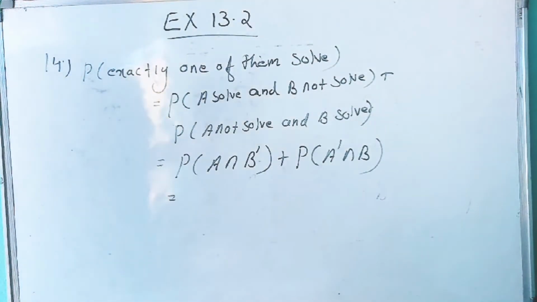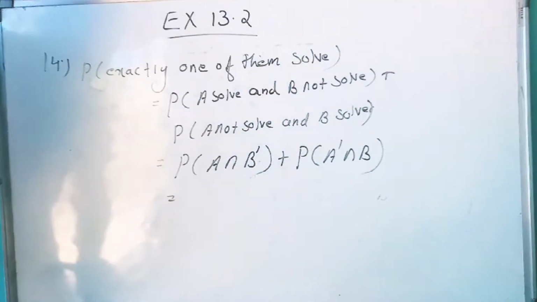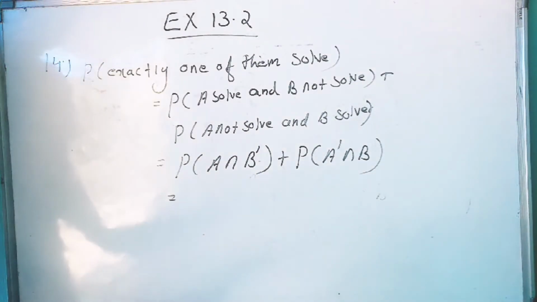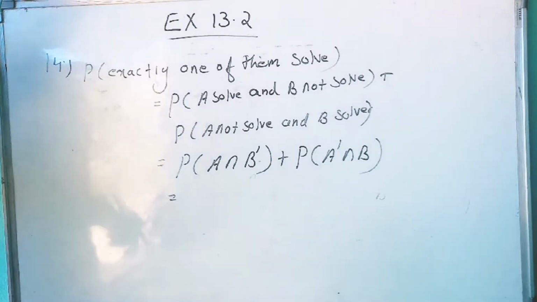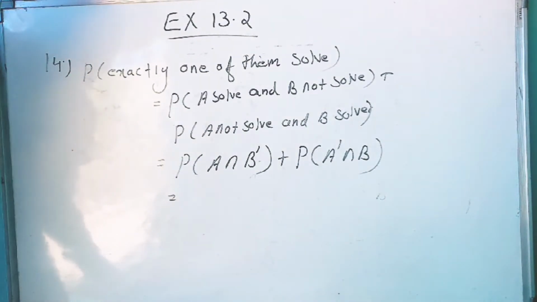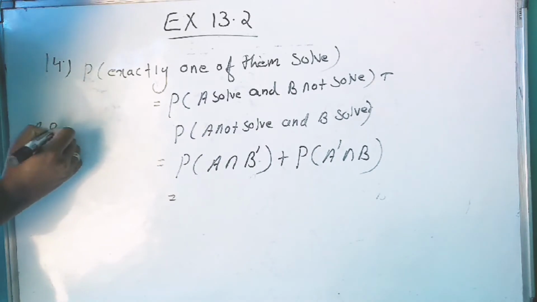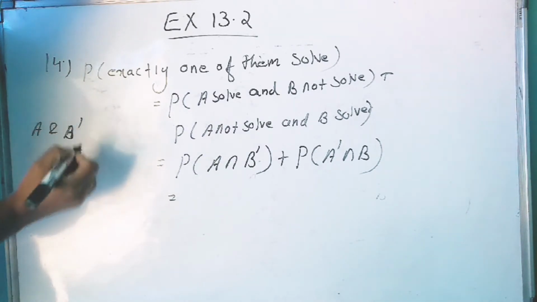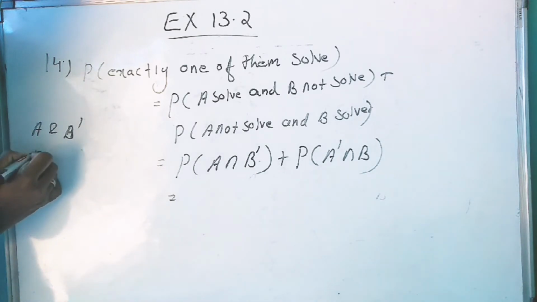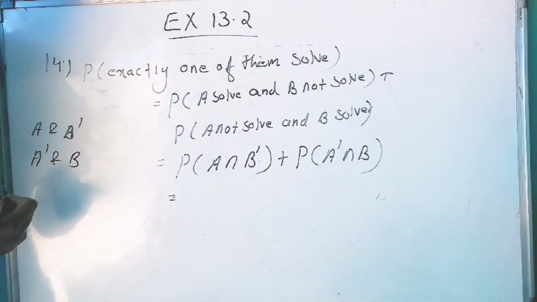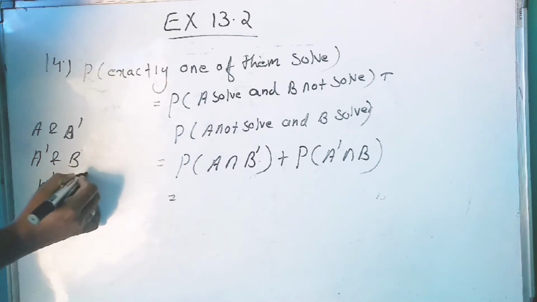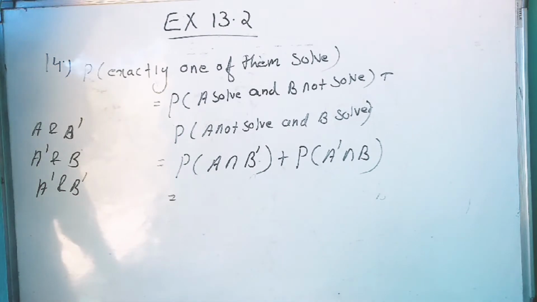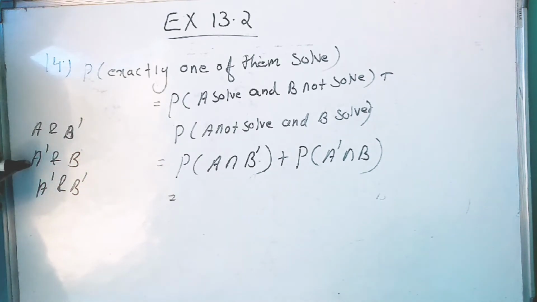Since A and B are independent events, by using example 13, if A and B are independent events, then A and B complement are independent, A complement and B are independent, and A complement and B complement are independent.